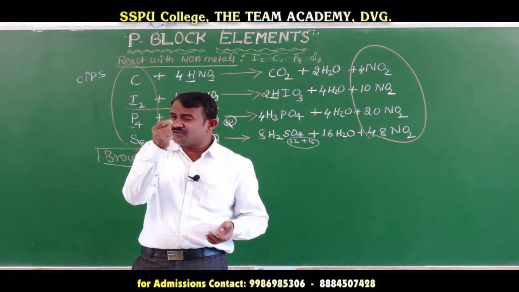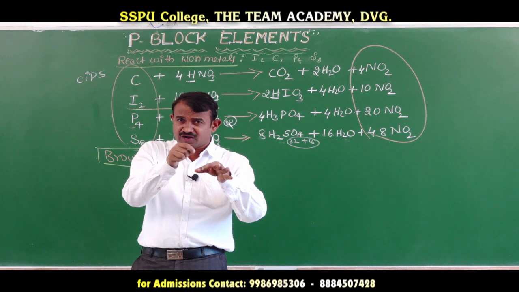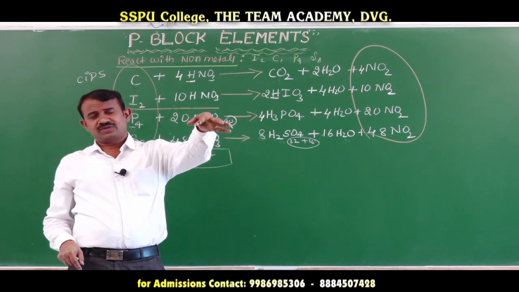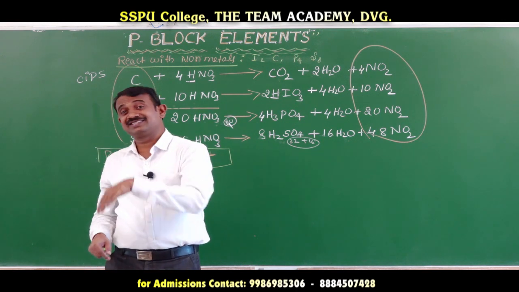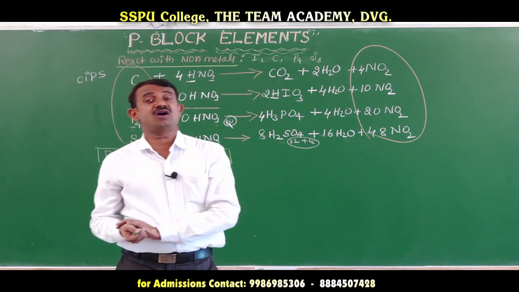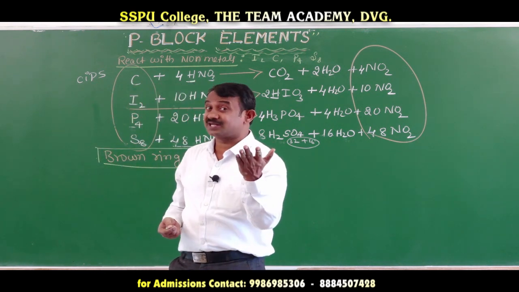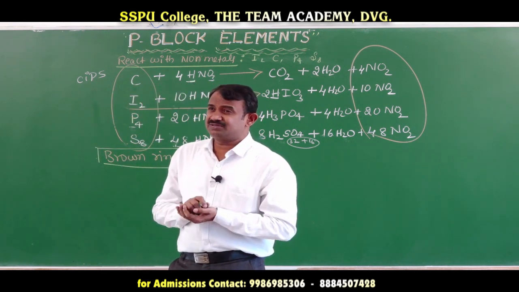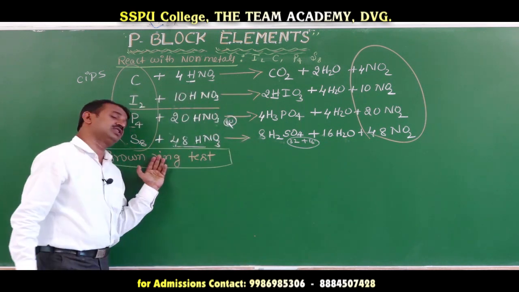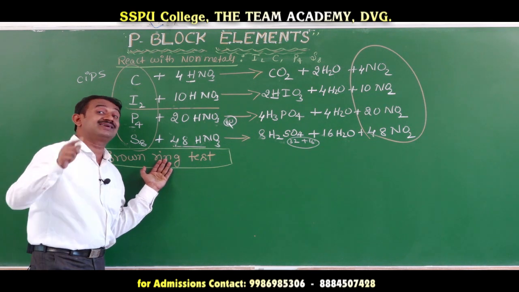Add a little bit of copper turnings, heat to a certain temperature, heat completely, and a brown gas is released. When the brown gas is released, it is the detection of nitrate. Maybe nitrate is present, so we go for the confirmatory test. The confirmatory test is called the brown ring test. You can observe it in the laboratory.